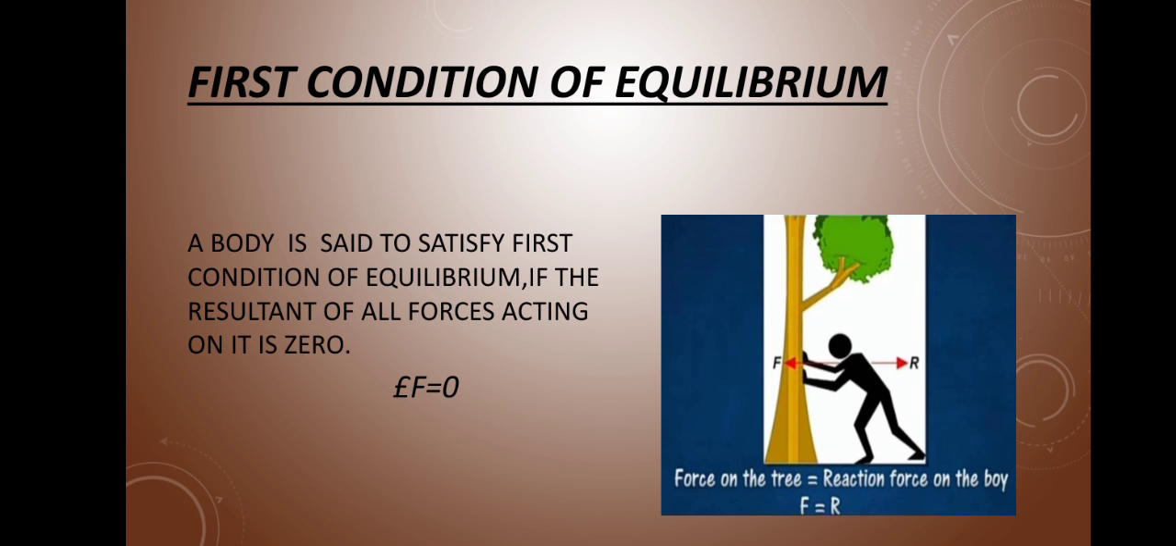First condition of equilibrium relates to the summation of forces, that all the forces acting on a body will sum to zero. Generally, we can say that a body is said to satisfy the first condition of equilibrium if the result of all the forces acting on it is zero. It means that there is no chance to apply only one single force. Many forces may act on one body, but the summation of all the forces will be zero. Then we can say that the body is in equilibrium.